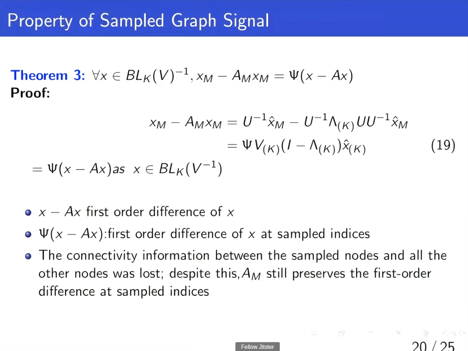Theorem 3. For every x belonging to BL_K(V^-1), x_M minus A_M x_M is equal to psi of (x minus Ax). Proof of the same is given in equation number 90. The term x minus Ax measures the difference between the original graph signal and its shifted version. This is also called the first order difference of x, while the term psi of (x minus Ax) measures the first order difference of x at sampled indices. The connectivity information between the sampled nodes and all other nodes was lost. Despite this, A_M still preserves the first order difference at sampled indices.